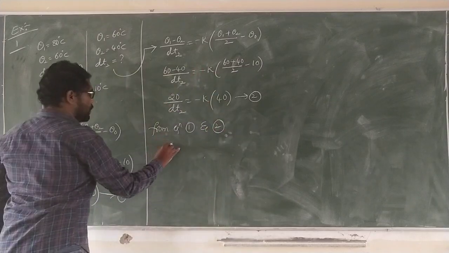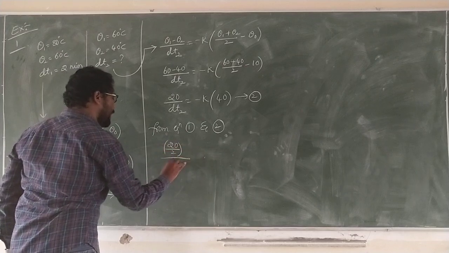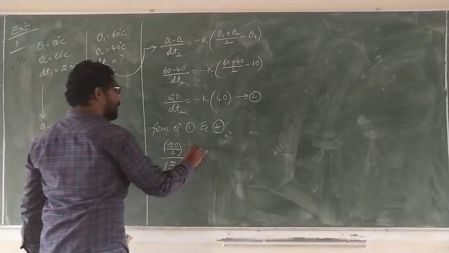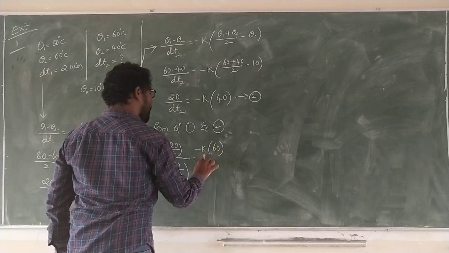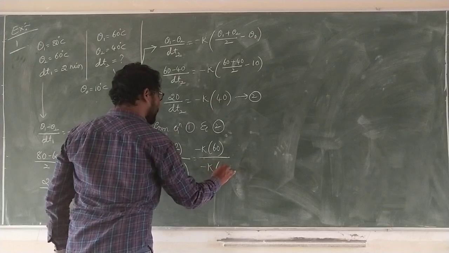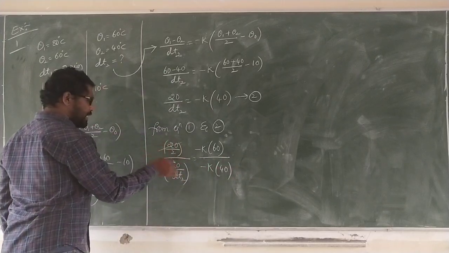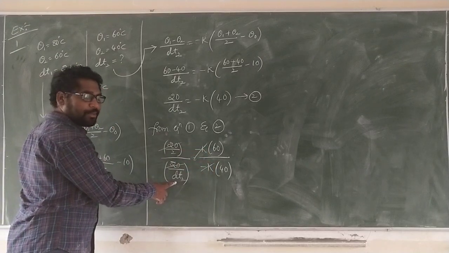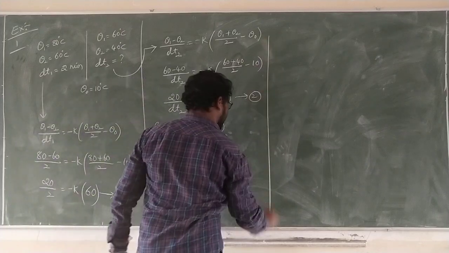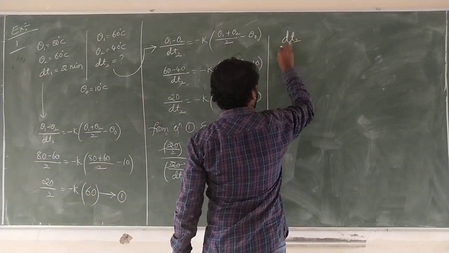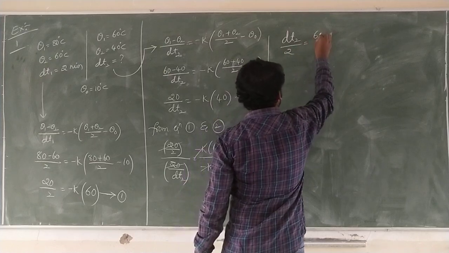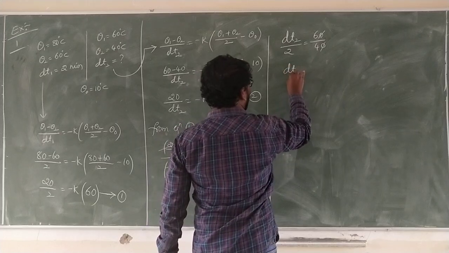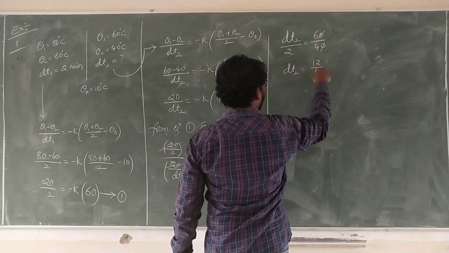What are we getting? 20 by 2 divided by 20 by dt2 is equal to minus k of 60 divided by minus k of 40. 20 cancels, minus k cancels, dt2 is transposed to the numerator and 2 is in the denominator. dt2 by 2 is equal to 60 by 40. dt2 is equal to 12 by 4.